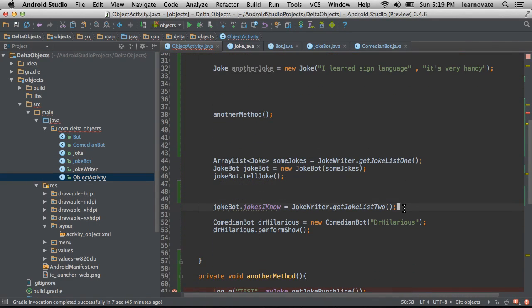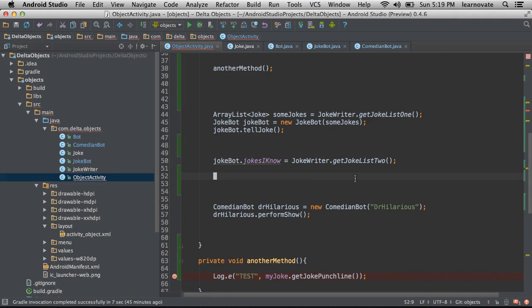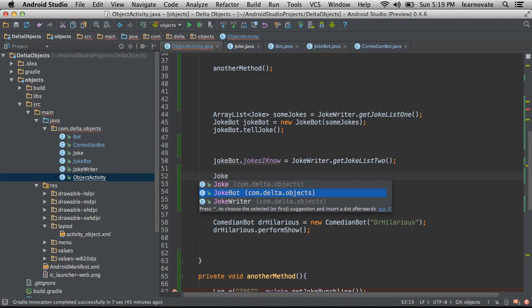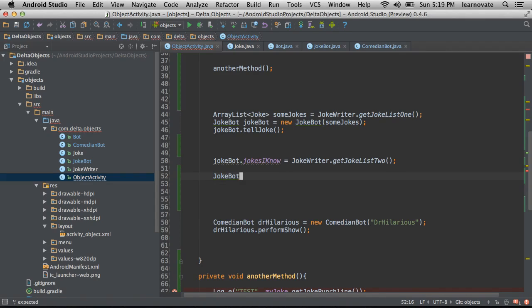and let's just concentrate on this line right here. You'll see JokeBot.jokesIKnow equals this joke list. Well, because this is a static variable, it's going to be associated with every single JokeBot. So I can actually reference the class directly. Notice that I'm actually saying JokeBot, the class. It's a capital J that I'm using here.